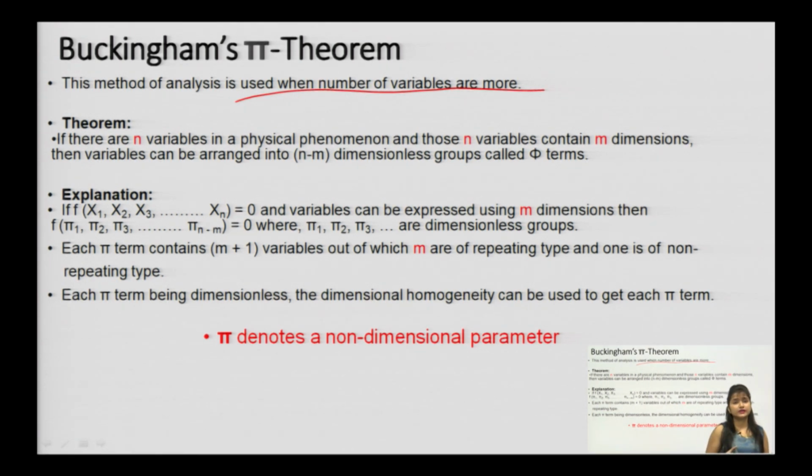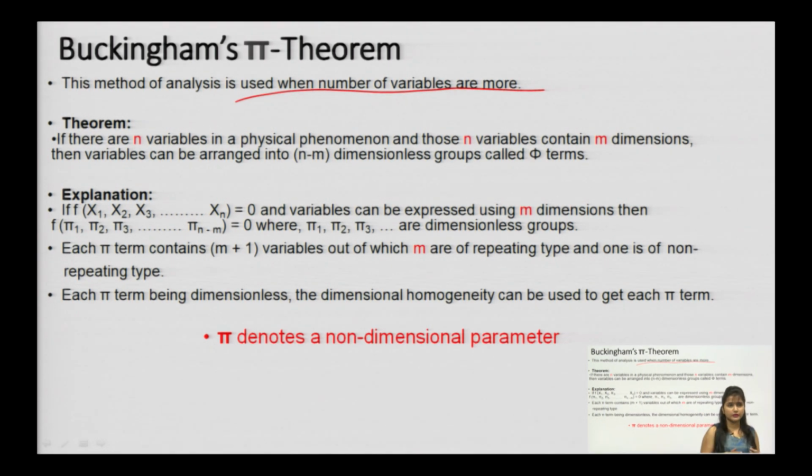The theorem states that if there are n number of variables in a physical phenomenon and those n variables contain m dimensions. M dimensions means MLT, m is representing the fundamental dimensions, and the maximum value of m can be 3 only. Then these variables can be arranged into n minus m dimensionless groups. Those dimensionless groups will be represented by pi, meaning those n minus m terms will be pi terms.